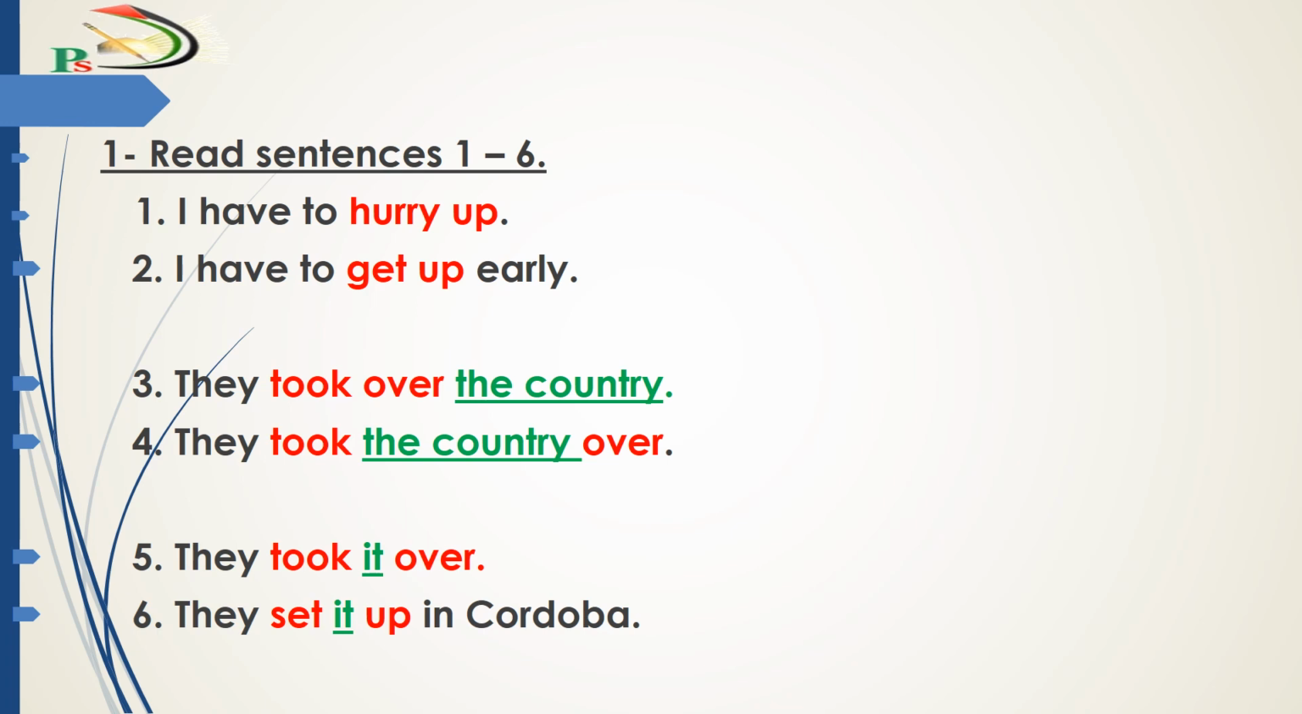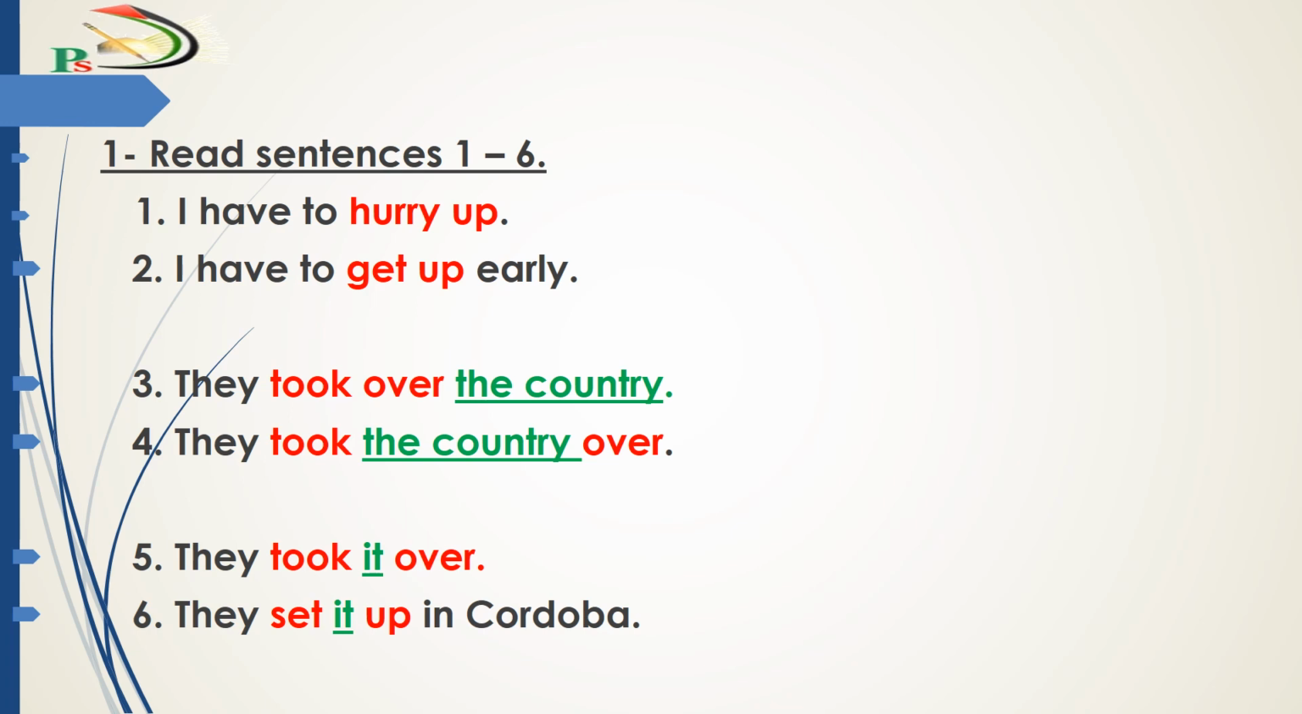Now let's read these sentences. Number 1. I have to hurry up. Number 2. I have to get up early. Number 3. They took over the country. Number 4. They took the country over. Number 5. They took it over. Number 6. They set it up in Cordoba.